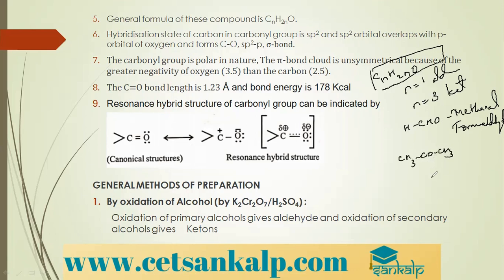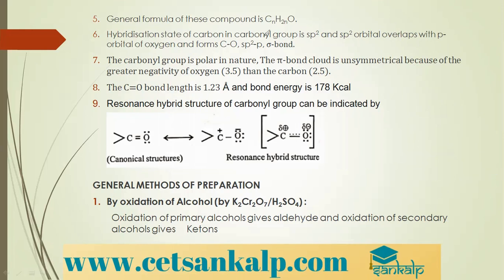You can see there are 3 carbon atoms, which is called propanone, or we call it acetone. Here the homologous series for aldehydes and ketones is the same, therefore aldehydes and ketones are functional isomers of each other. The carbonyl group is polar in nature, and we have seen everything.